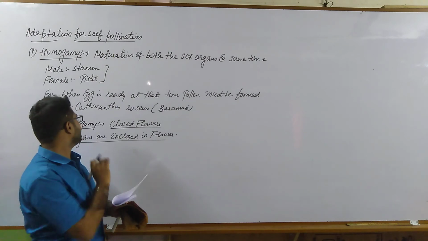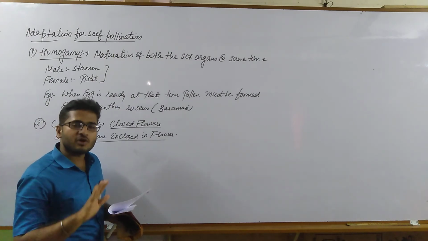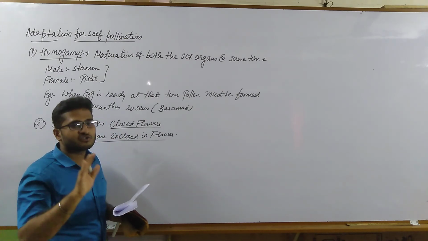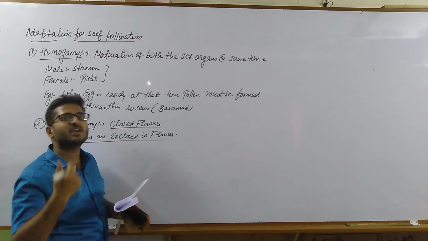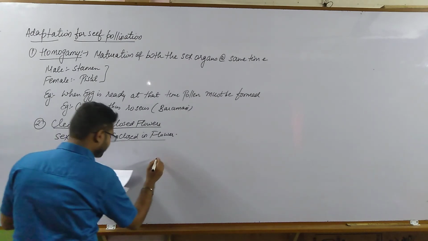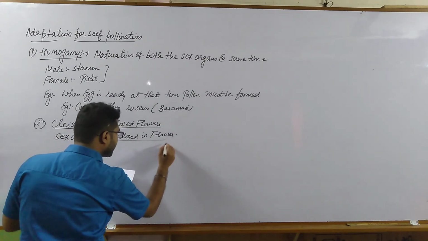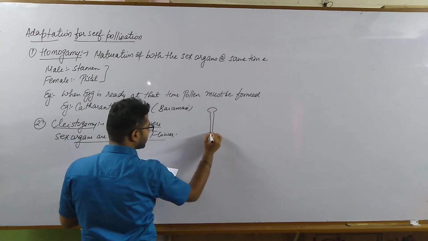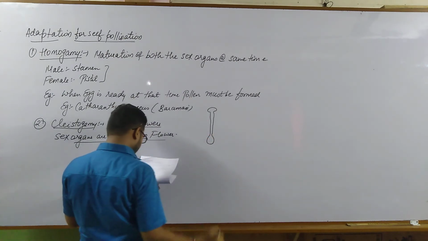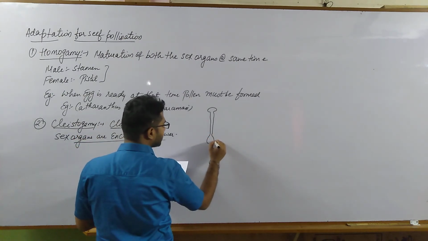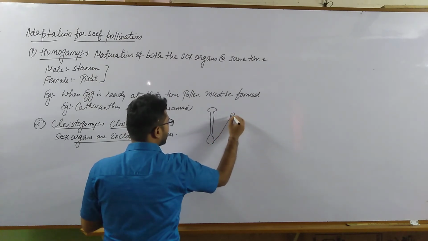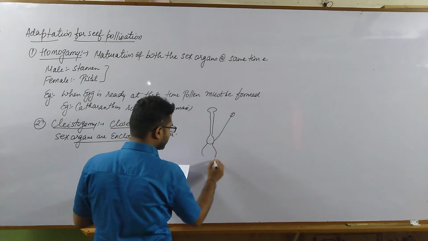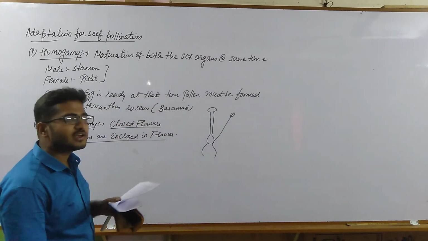The advantage of having cleistogamous flowers is that there is no other option for the pollen to go to another stigma, and the stigma has no option to receive pollen from another flower. Let us see with the help of a diagram. Consider this as the stigma, style and ovary, and here the bilobed anther structure is located, and this is the lowermost peduncle part of the flower.